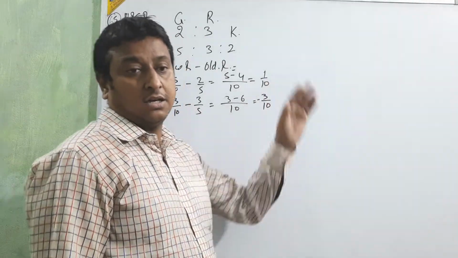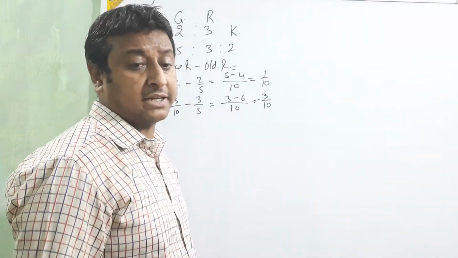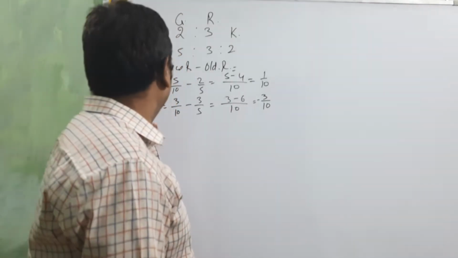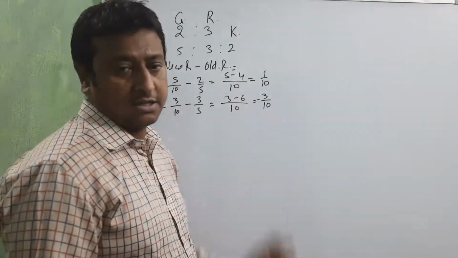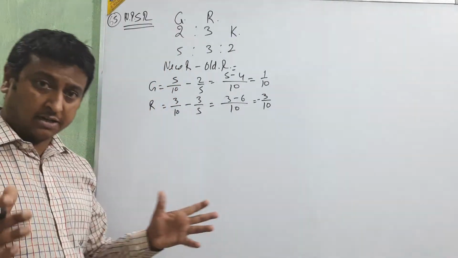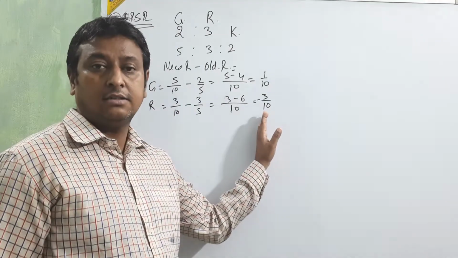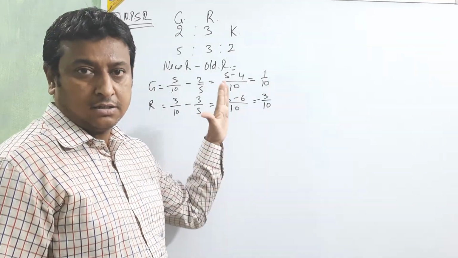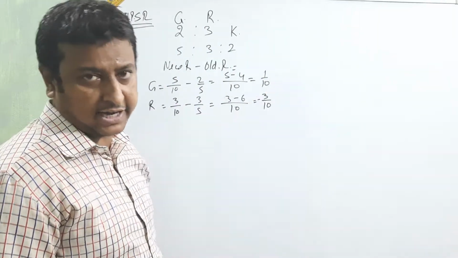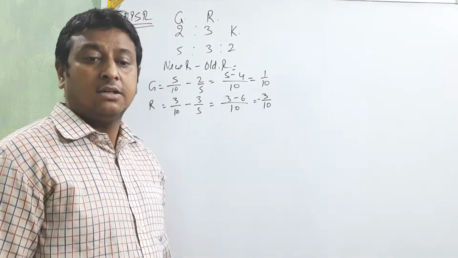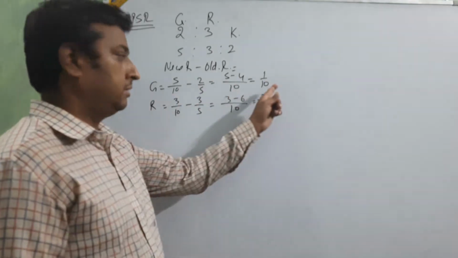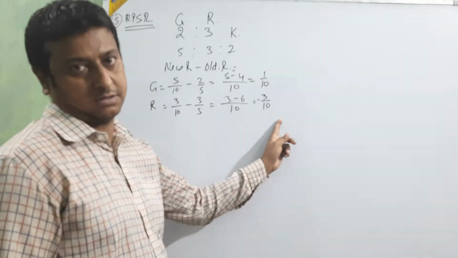Check in the answer. G gains and R sacrifices 3/10. Read the answer: Gautam gains 1/10 share and Rahul sacrifices 3/10 share.